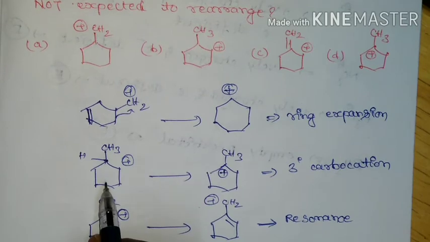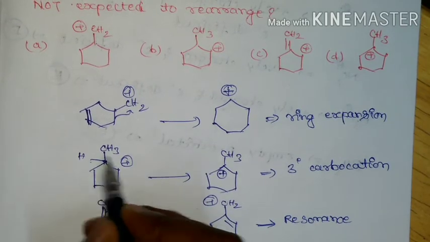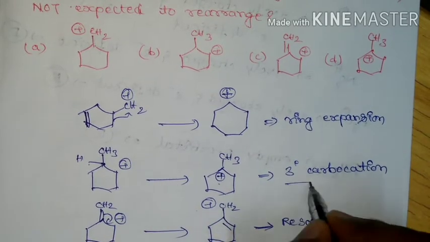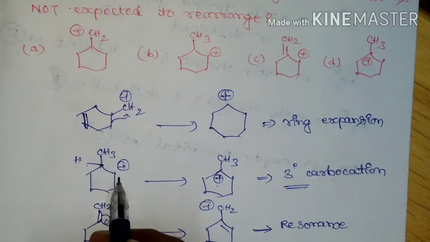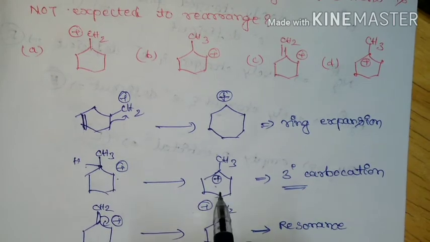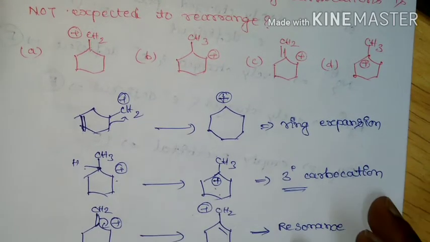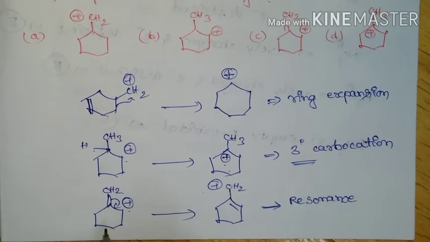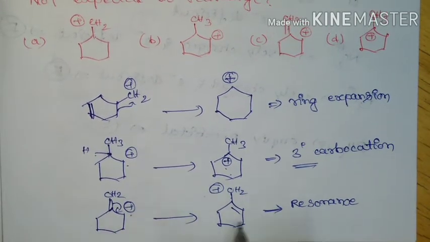In the second carbocation, there may be a chance of hydride shift and it is going to form a tertiary carbocation. Here it is secondary, it can rearrange to a tertiary carbocation. And in this one, there is resonance stabilization, meaning a possibility of rearrangement.